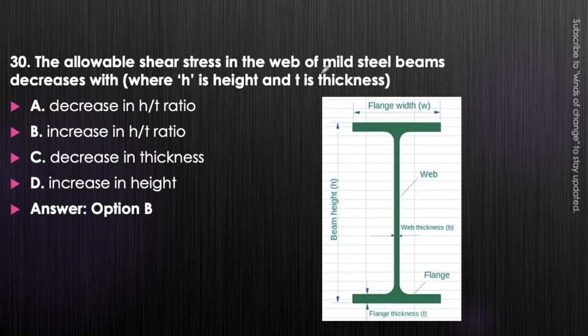The shear stress decreases if we increase the H by T ratio, that is option B will be the correct answer. This is the H, if this height is H and this is the thickness of it. So if this ratio is more, that means the slenderness ratio will be more for this web portion. So if we increase this slenderness ratio, then the allowable shear stress on this web portion will decrease. Okay, so option B will be the correct answer.